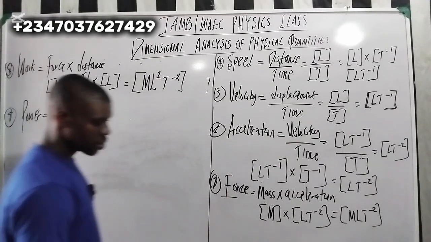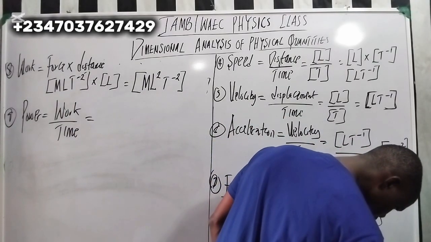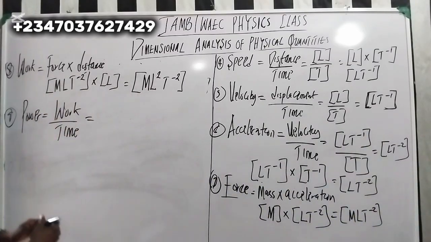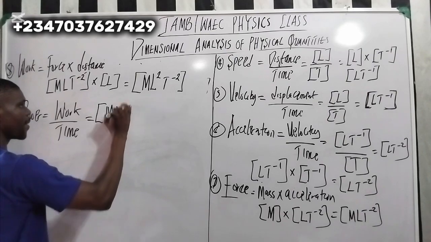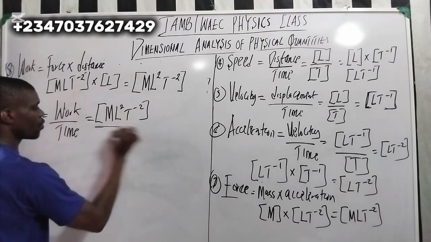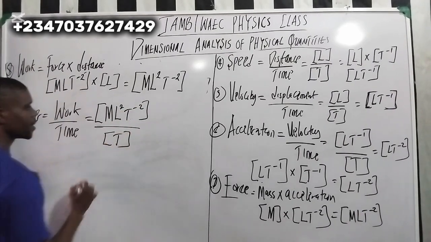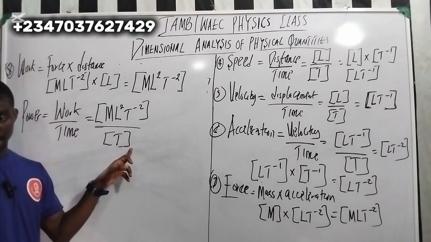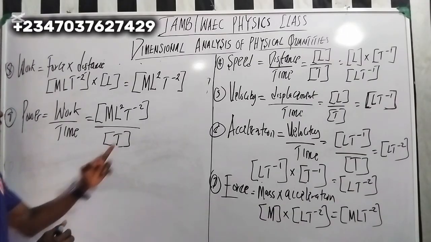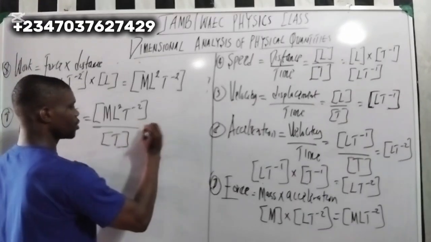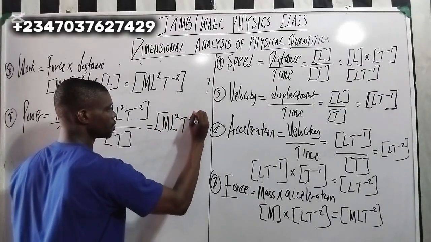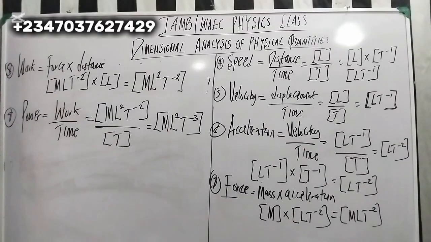Now, what is work? We have M L squared T to the power minus 2 over T, right? So if you combine this all together, you're going to get M L squared T to the power minus 3. You should combine this all together. This is the dimension for power.